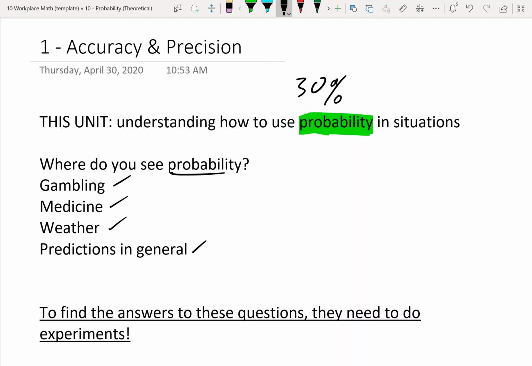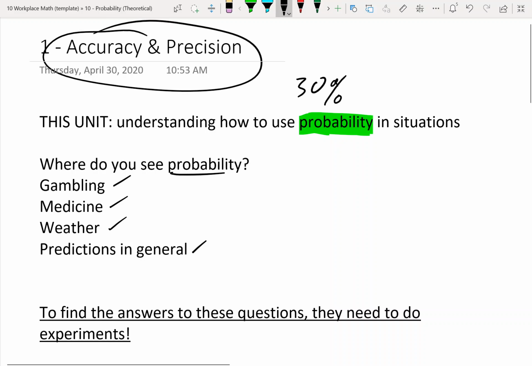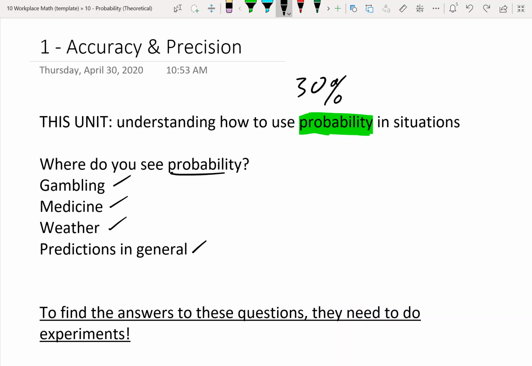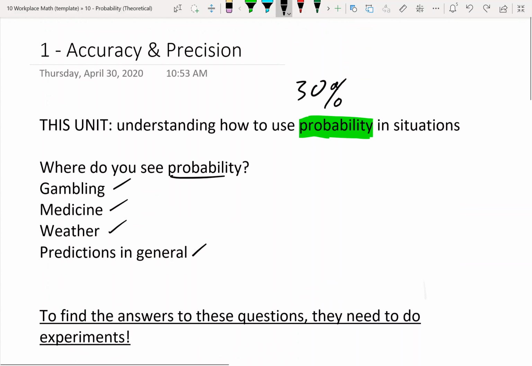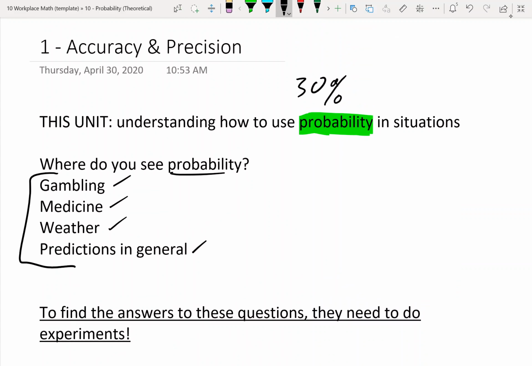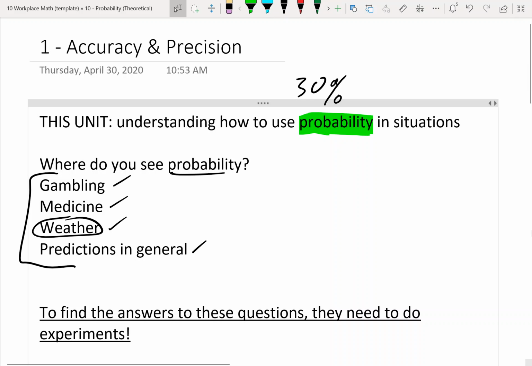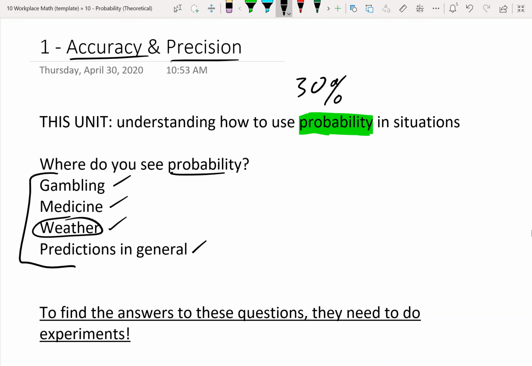So when we're doing this, we need to talk about how accurate and precise these kind of collections of data are so that we can understand and decide, do we want to trust these predictions? So whenever we want to make predictions about stuff, we need to do experiments. Okay? We can't go out and know the weather tomorrow because we can't see the future. So what we have to do is do an experiment that is like tomorrow so that we can make a good guess about what will happen. So these kind of experiments, we need to figure out, are they accurate and precise?